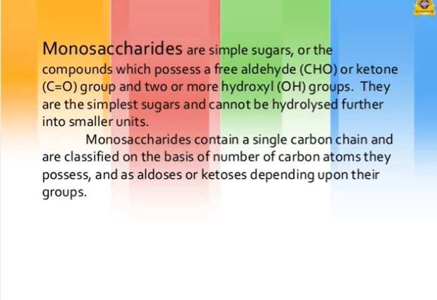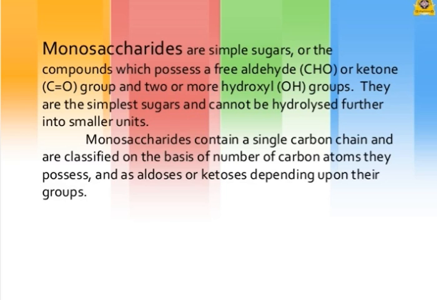Monosaccharides are simple sugars with a free aldehyde or ketone group, that is the carbonyl group, C double bond O, and two or more hydroxyl groups. They are simple sugars and cannot be hydrolyzed into further units. They contain a single carbon chain and are classified on the basis of the number of carbon atoms they possess, and as aldoses or ketoses depending upon their groups.